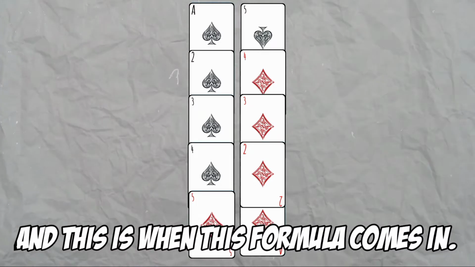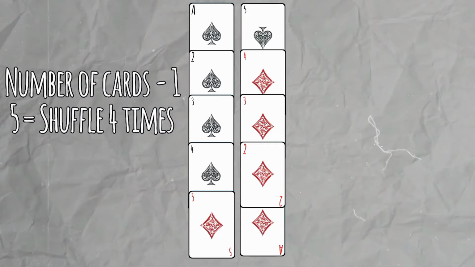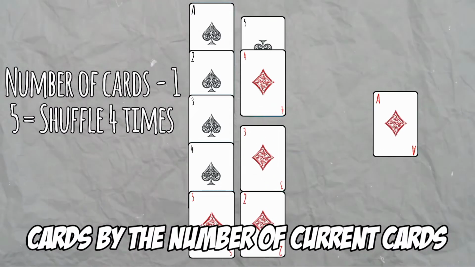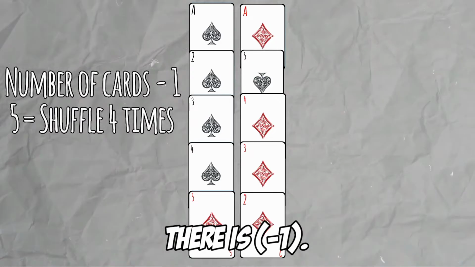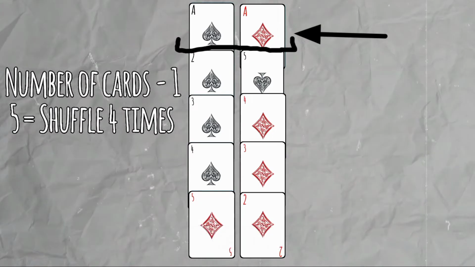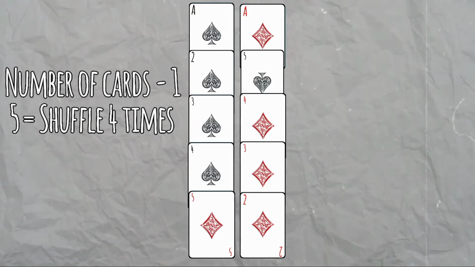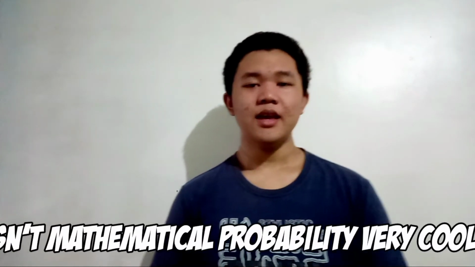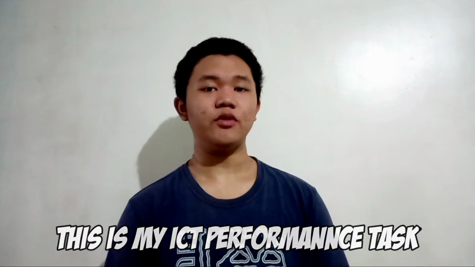And this is when this formula comes in. Because as long as you shuffle the set of cards by the number of current cards there is, minus 1, the outcome will always result in a matching pair. Would you look at that? Isn't mathematical probability very cool? That's right, it is very cool. This is my ICT performance task.